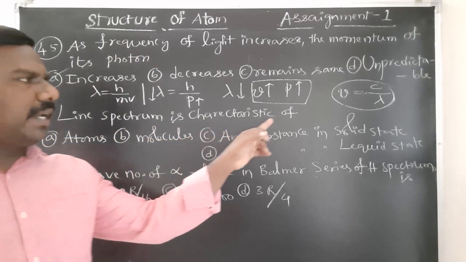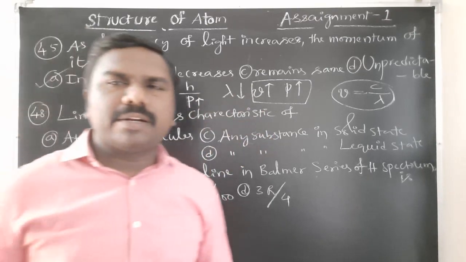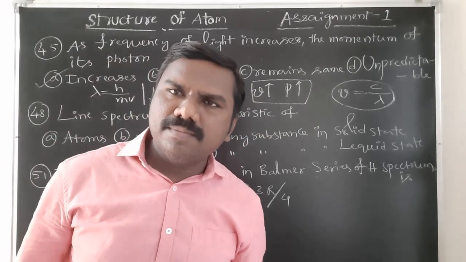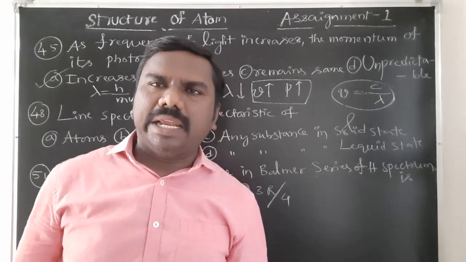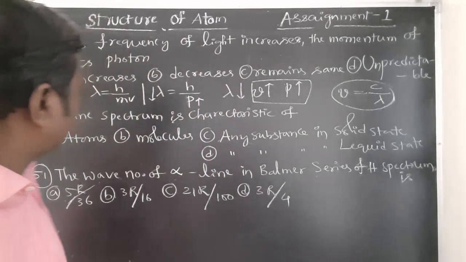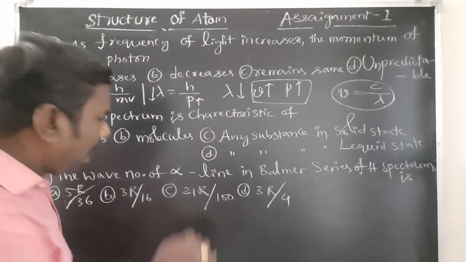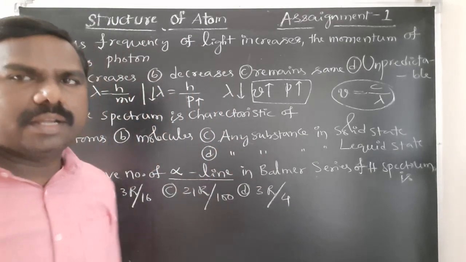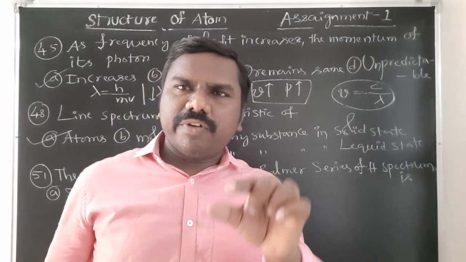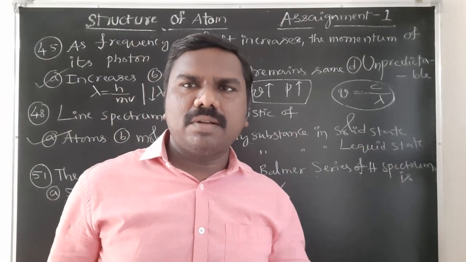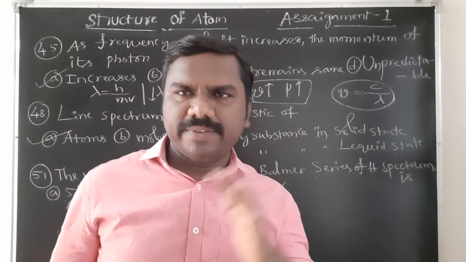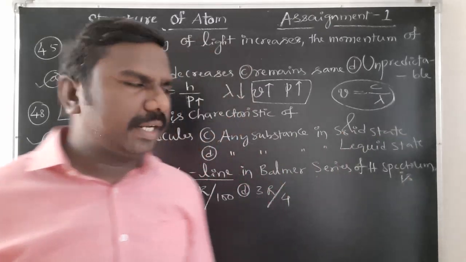Line spectrum is a characteristic of atoms. Band will be a characteristic of molecules. Option A correct. The wave number of alpha line, very very important. These lines are indicated by alpha, beta, gamma, delta. Otherwise 1, 2, 3, 4 lines. First line, second line, third line, fourth line, like that.